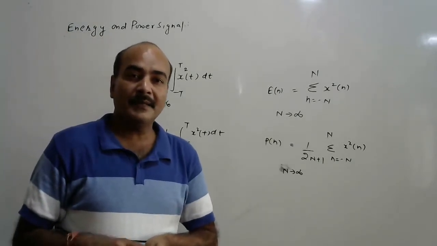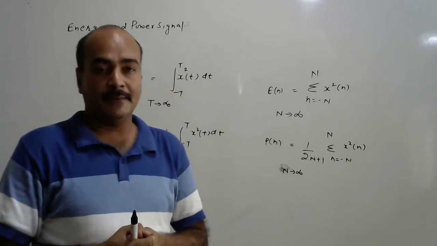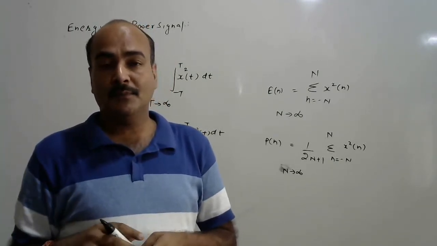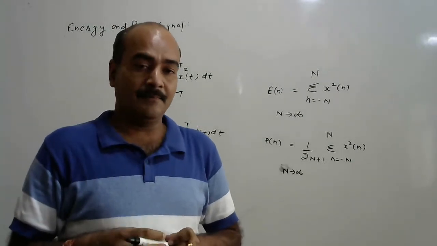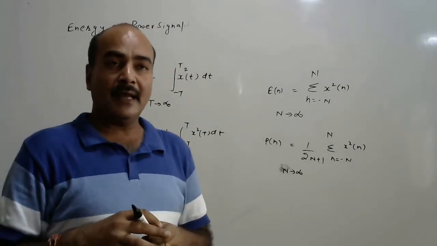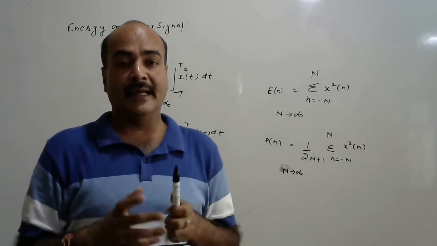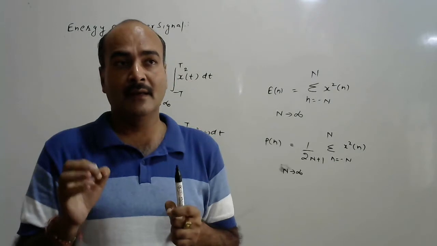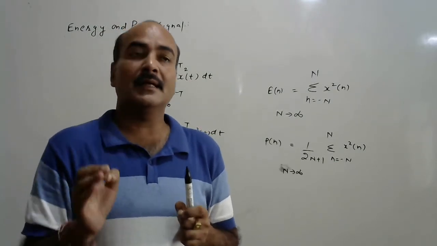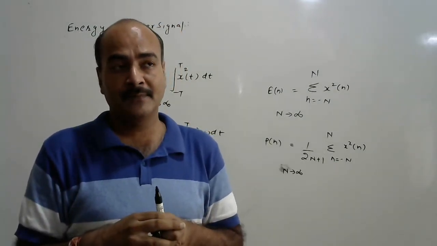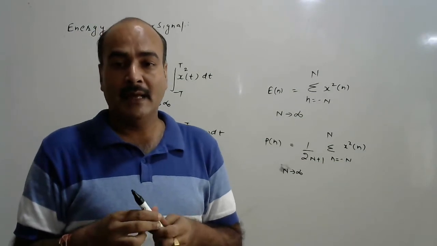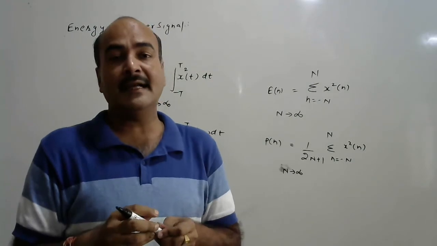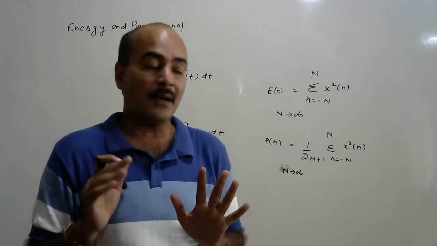Then how can we define energy and power signals? We are talking about a bounded input for a system. If the energy of a signal is finite, lying between 0 and infinity, the signal is said to be an energy signal. Same with power: if its power is lying between 0 and infinity, meaning a finite value, then it is known as a power signal.